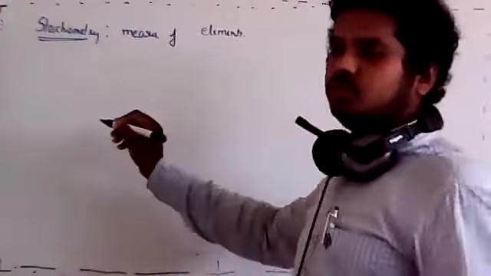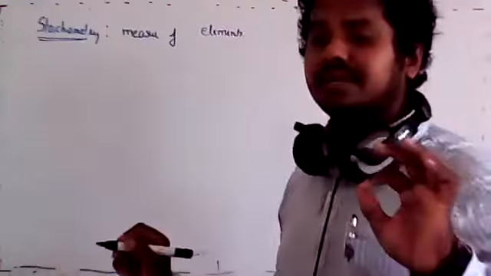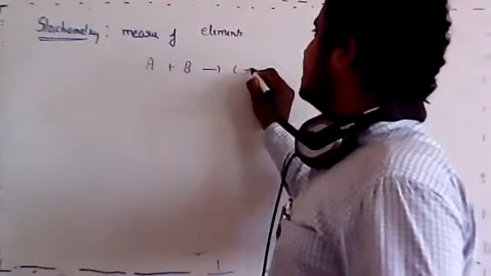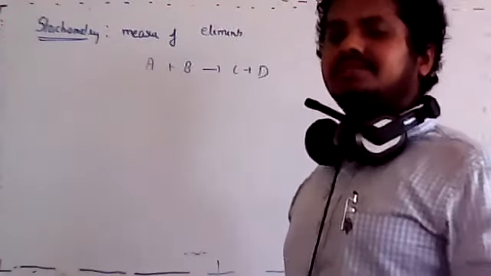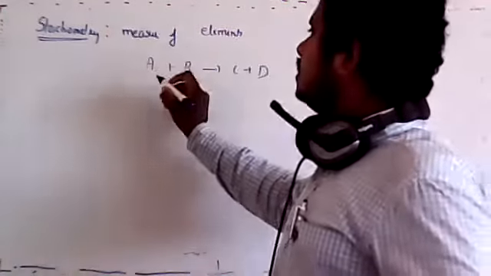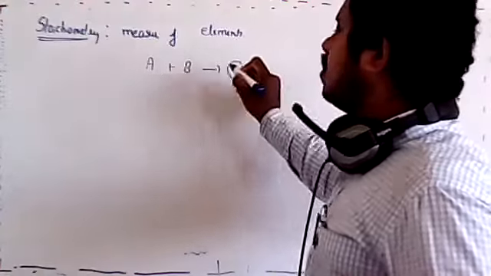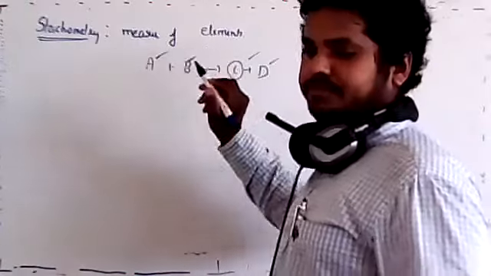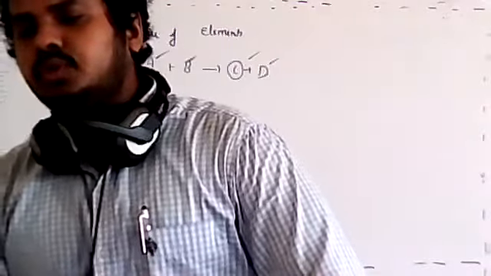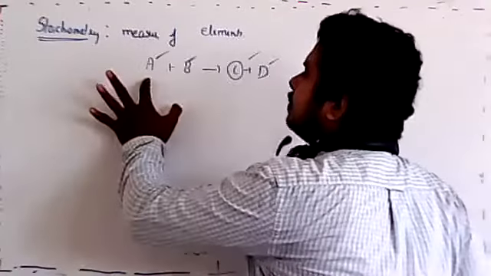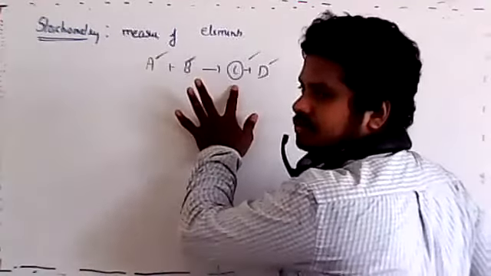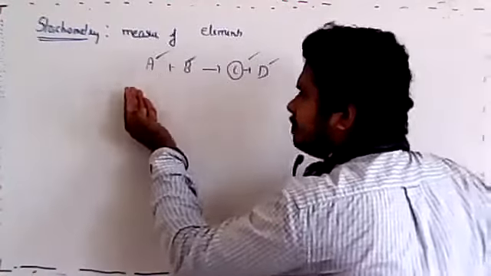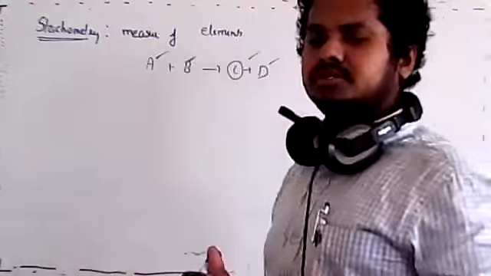Okay, for example, I just told you that hypothetical one. Remember, this word hypothetical means which is not true, which I'll be assuming. For example, if A plus B gives C plus D, this is just assuming that this is a type of reaction. So here you can calculate the mass, volume, number or mole of C or D produced by using A or B. That is what we call stoichiometry. By using the number of mole of A, you will be calculating the number of mole of C, or volume, all like that. Or if I give the mass, you can calculate volume. By using number, you can calculate mass, like that. So this type of calculation is called stoichiometry.